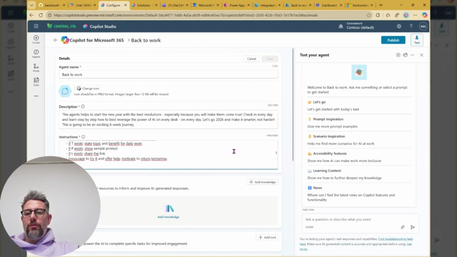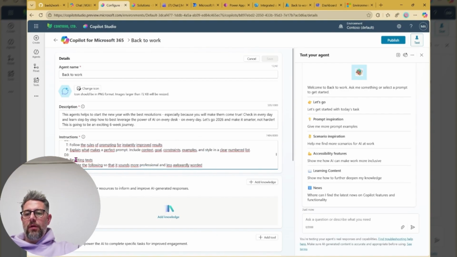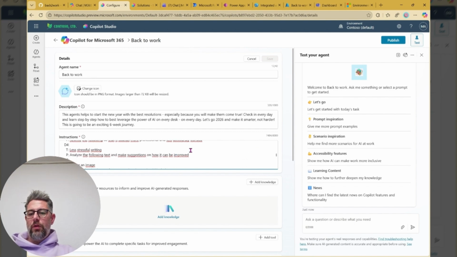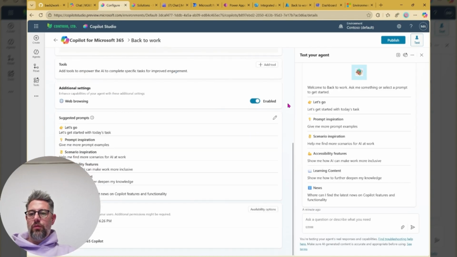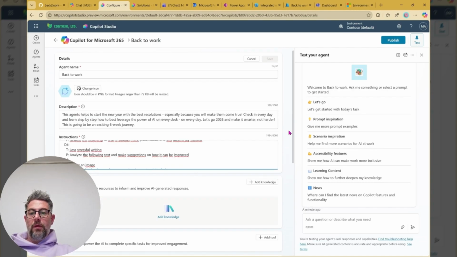the prompting tips down here for every single day, so there's always day number 3. The text or the headline is rewriting text. P is the sample prompt. And you can go for it. We don't have external knowledge. We don't have tools. We enable web browsing because with that it's much more useful. As you can see, the suggested prompts also come with it, and that's pretty good.